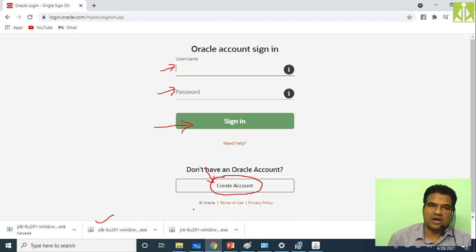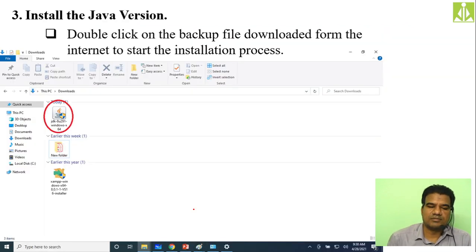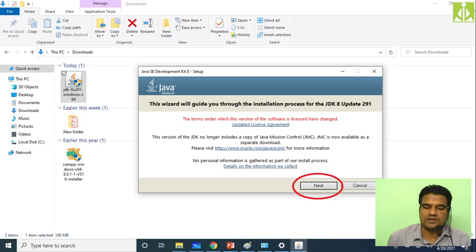Once the file is downloaded, you can go to the third step, that is installing Java. In order to install, simply double click on the downloaded file. When you double click on this one, it will start the installation process. It will show this window describing what exactly it is installing: Java SE Development Kit 8, version 8. I recommend downloading version 8 only, always.